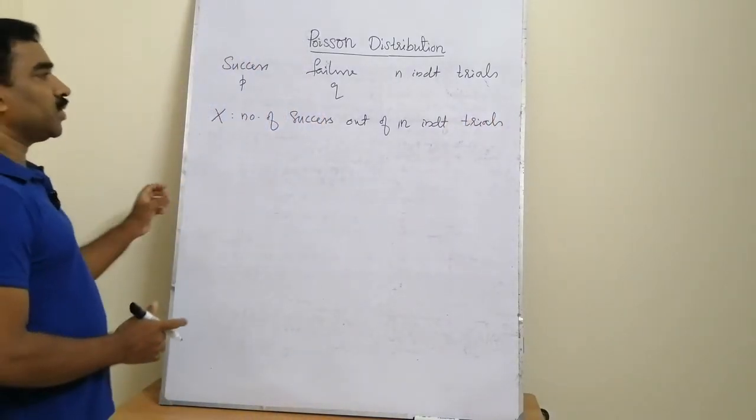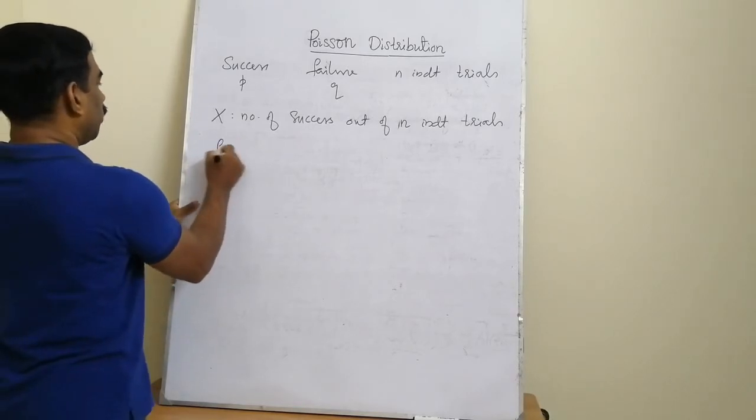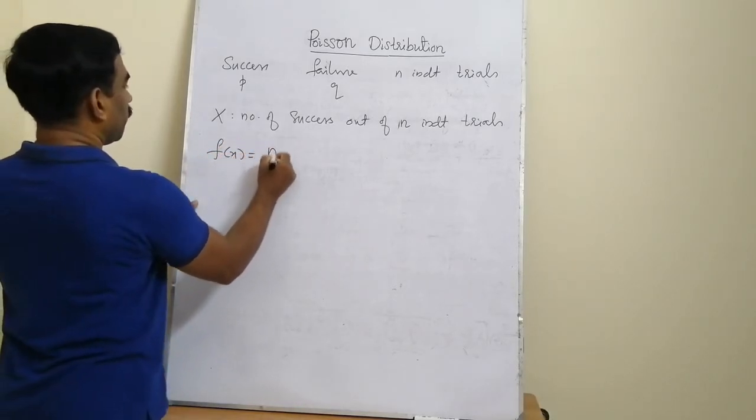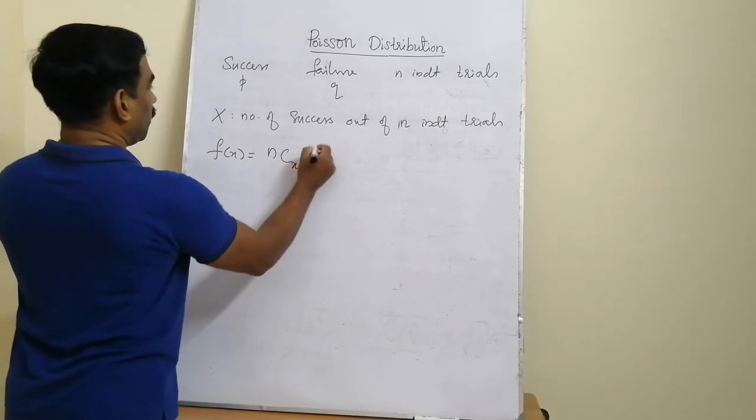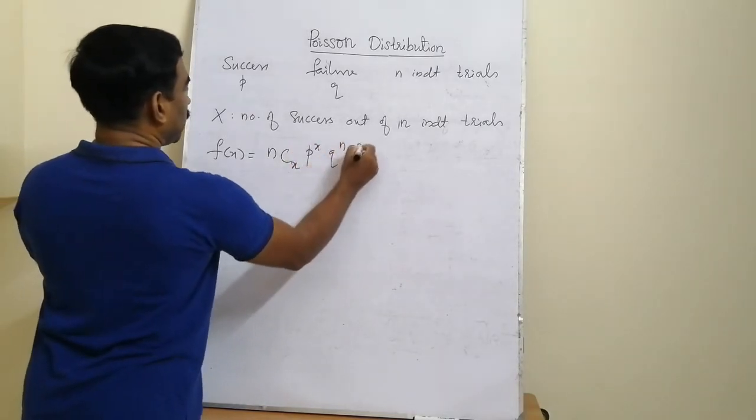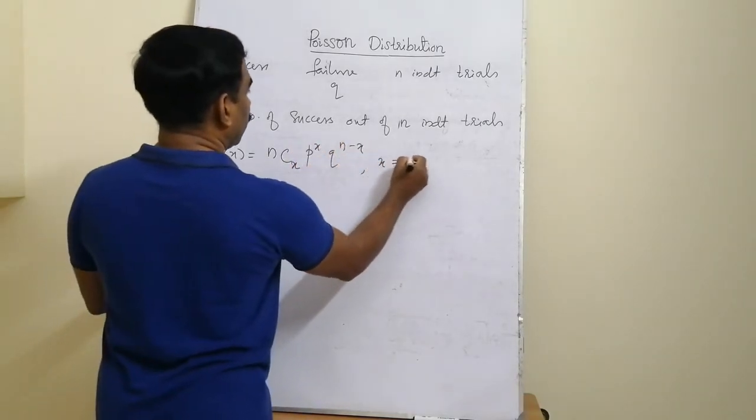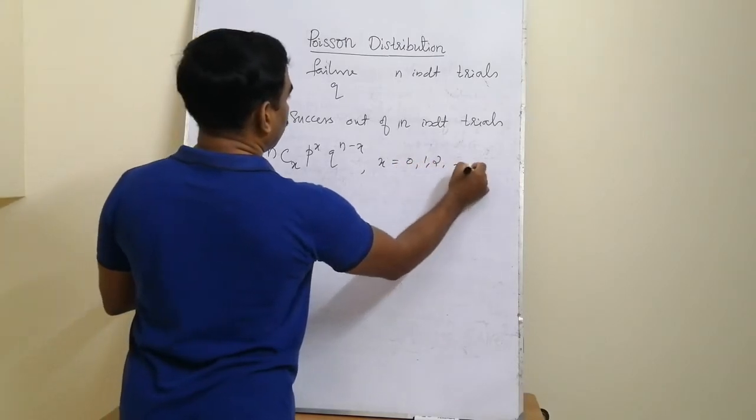Then what is the probability mass function for binomial random variable? The probability mass function f(x) is given by the formula nCx p raised to x q raised to n minus x, where this x can take the value 0, 1, 2, 3, etc. up to n.